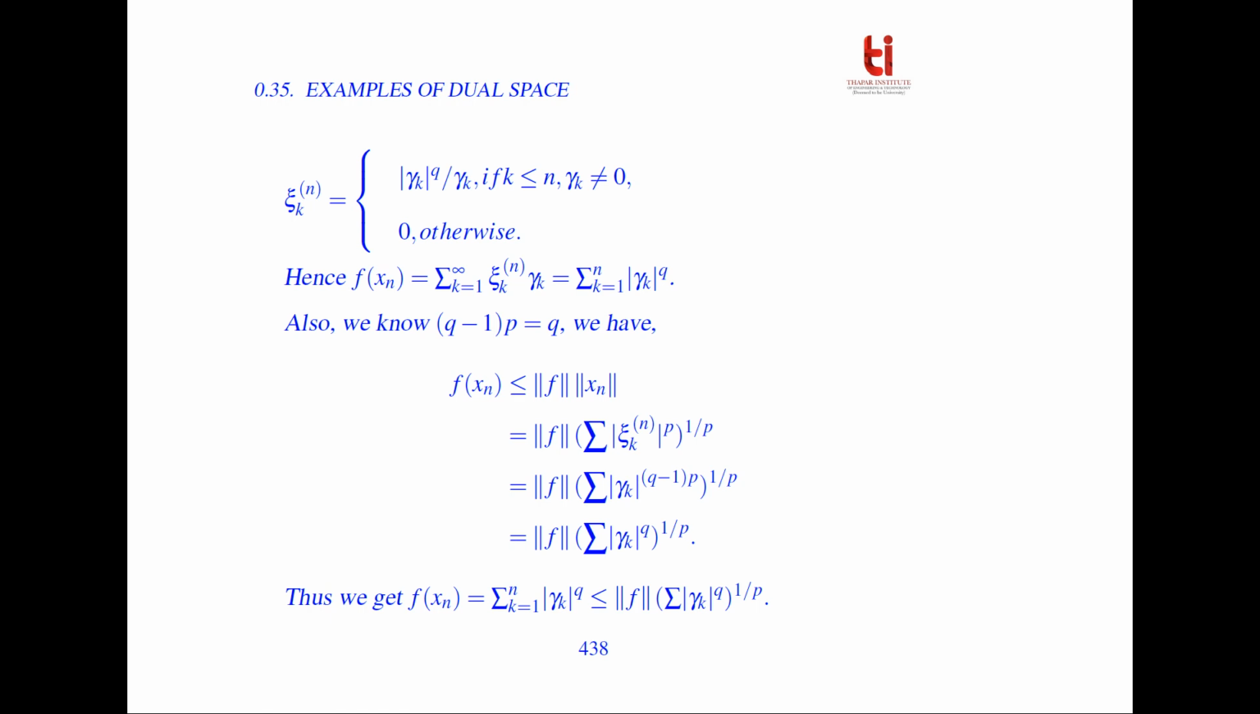So we will use (q-1)p = q. We will rewrite this summation, and ξ_k = |γ_k|^(q-1). So we can write it in this form, which is equal to norm of f times the summation of |γ_k|^q, whole raised to power 1/p. Thus we get f(x_n) = summation of |γ_k|^q is less than or equal to norm of f times the summation of |γ_k|^q, whole raised to power 1/p.